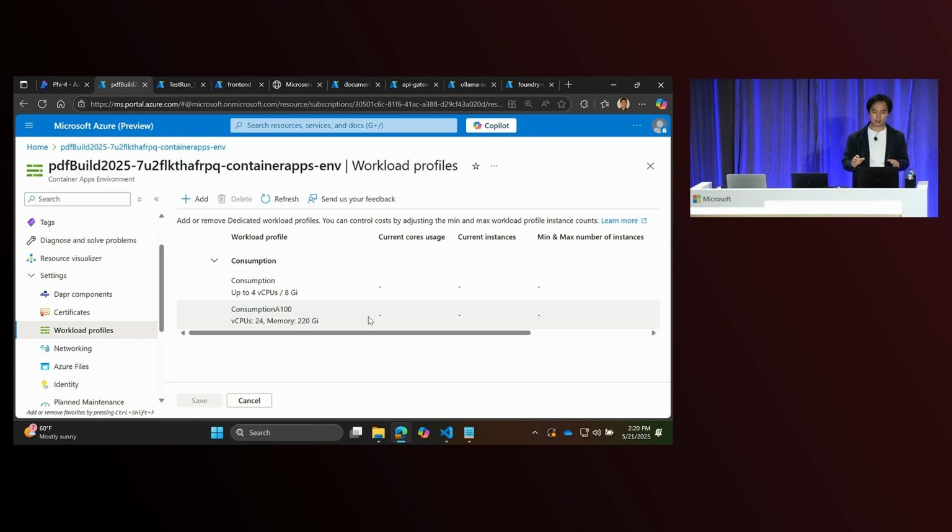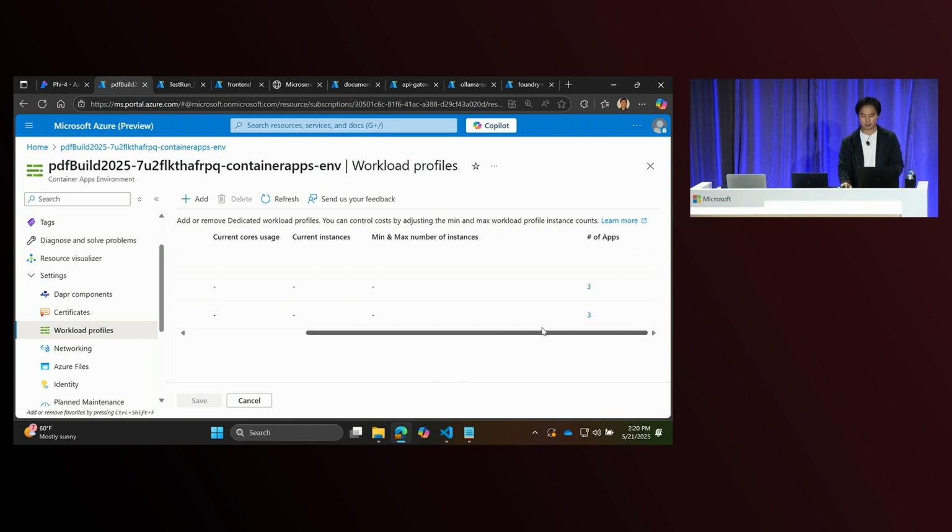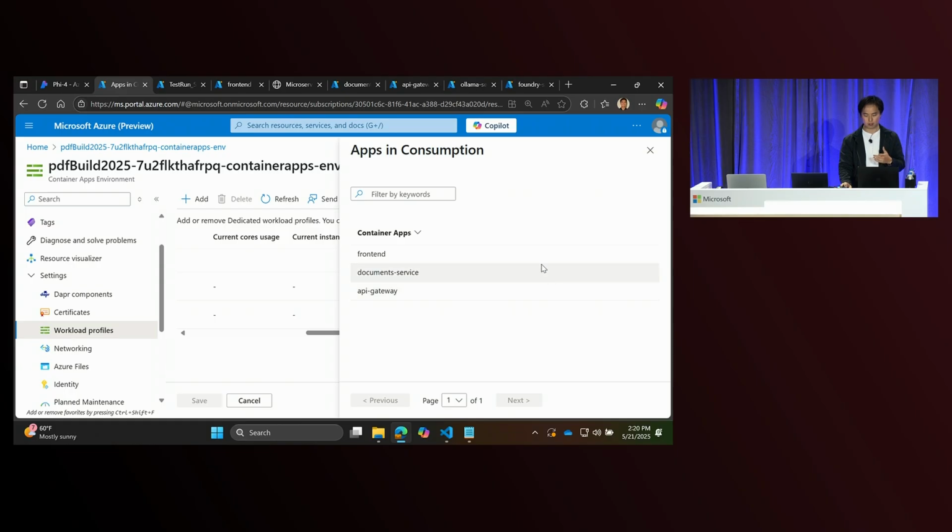And all of these can be assigned to different applications, right? You can see here for our app, we only have front-end, document service, and API gateway using the consumption app, while everything else is using the serverless GPU application within that environment, right? This makes it really seamless and easy for you to integrate the AI portions of your applications directly with your existing application workloads and build them into your application infrastructure.